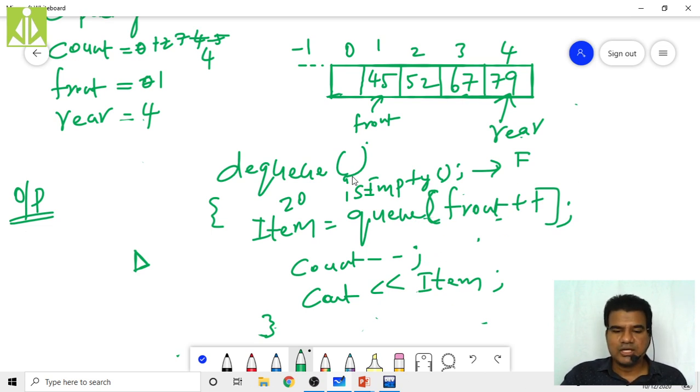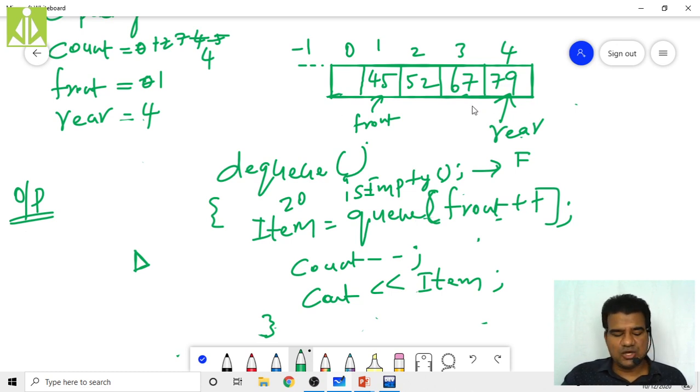Hope you understood. Every time you remove an item from the queue, your item count must be decremented. Now, what will be the emptiness condition and what will be the full condition?